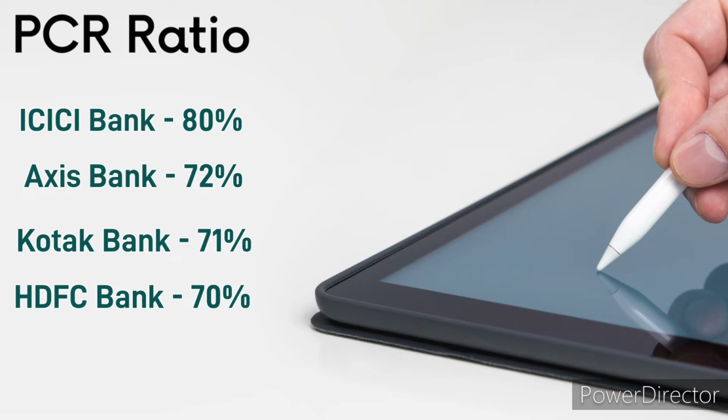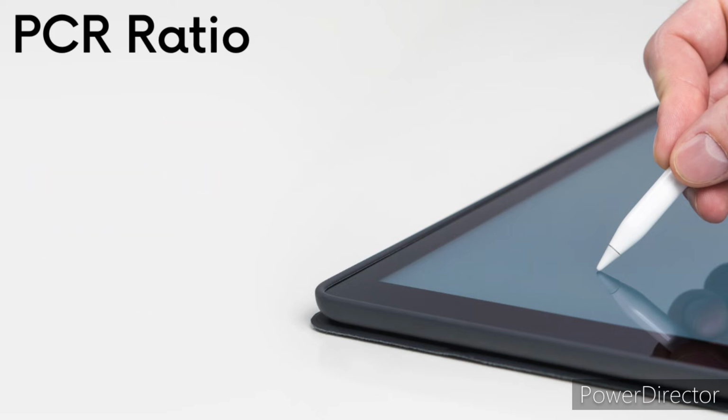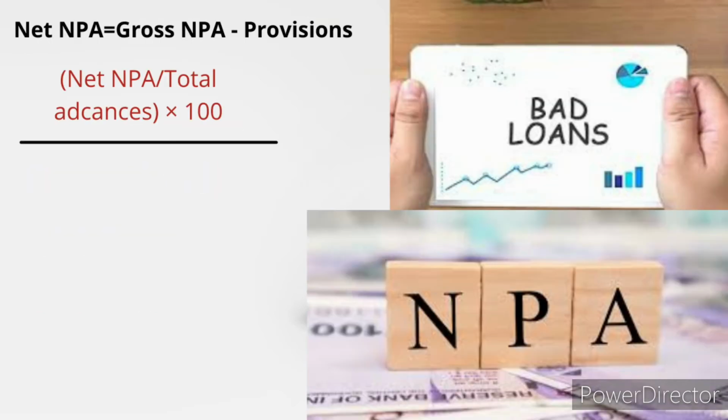The provisions made by the banks can be expressed as a percentage of gross NPA. Now we know what gross NPA is. Gross NPA is not the total loss for the bank, because a provision is made against it. When it comes to net NPA, this is another important ratio. This is the actual loss for the banks.